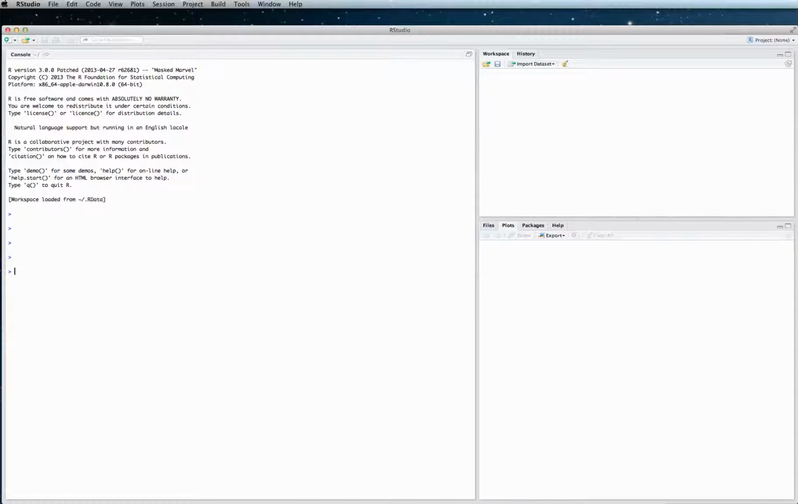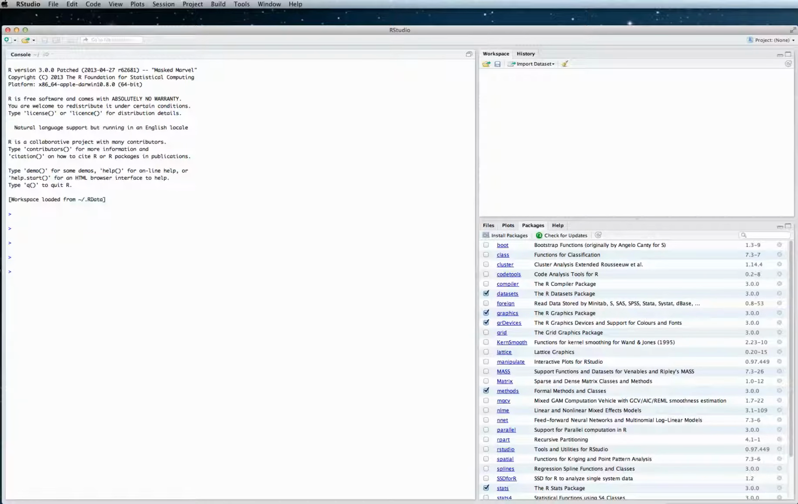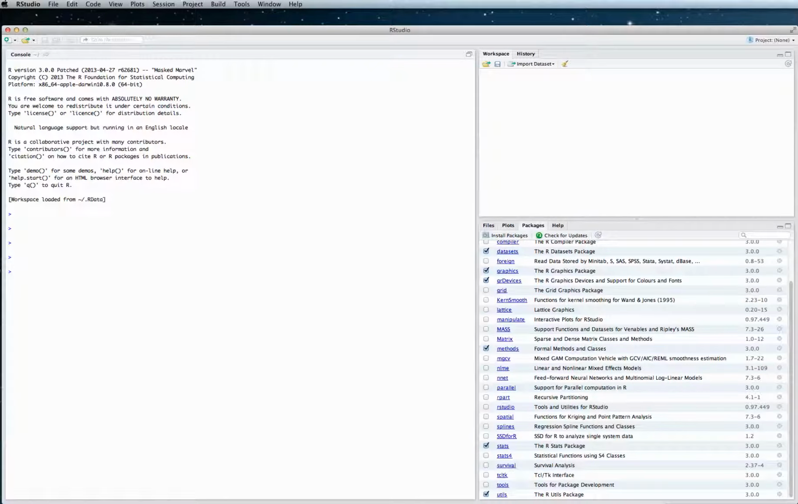So let's begin. The first thing I'm going to do is click on Packages, and then I've already installed SSDforR, so I'm just going to click on the checkbox next to SSDforR and the package is loaded. You can also, in the console, type require and then SSDforR in parentheses. Be mindful of the case. Do it exactly as it appears and hit enter, and that will also load the package.